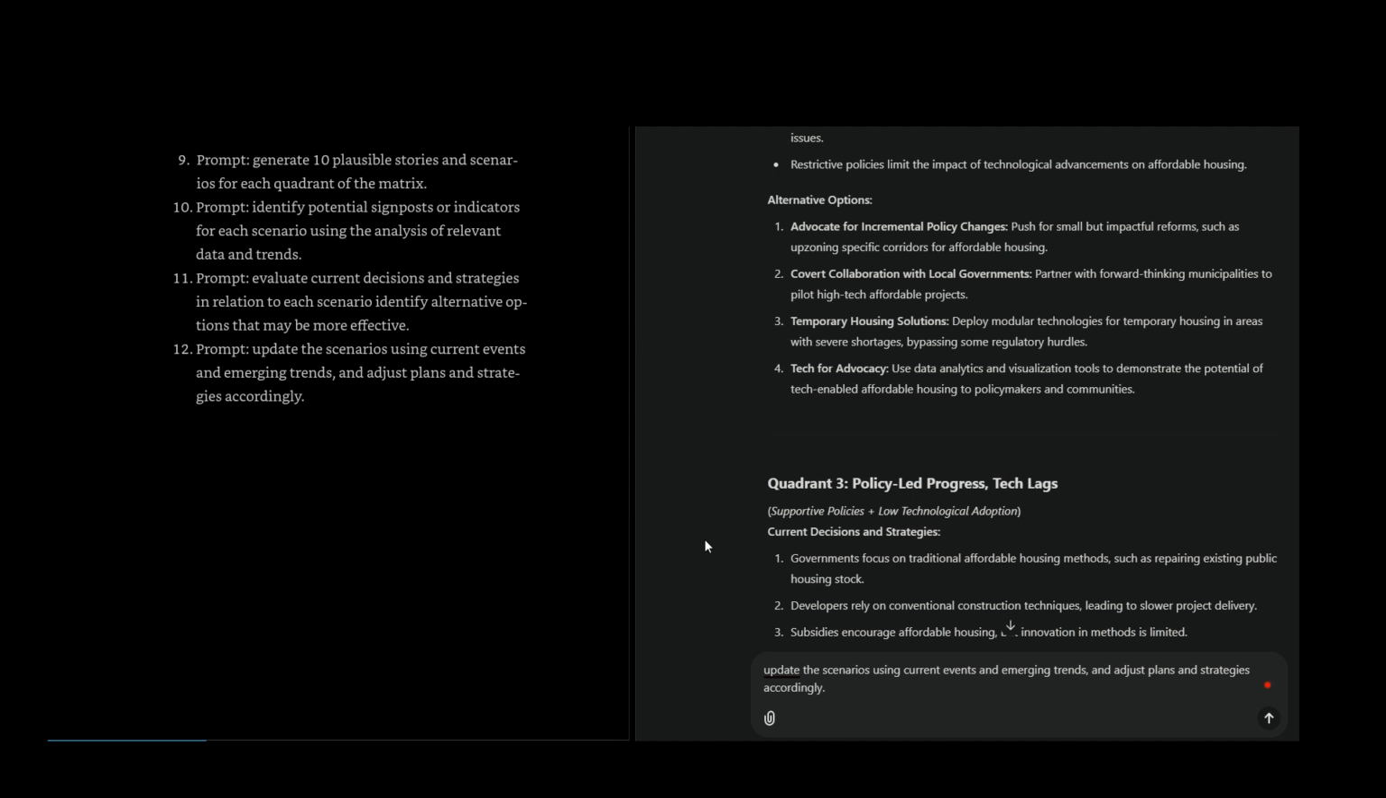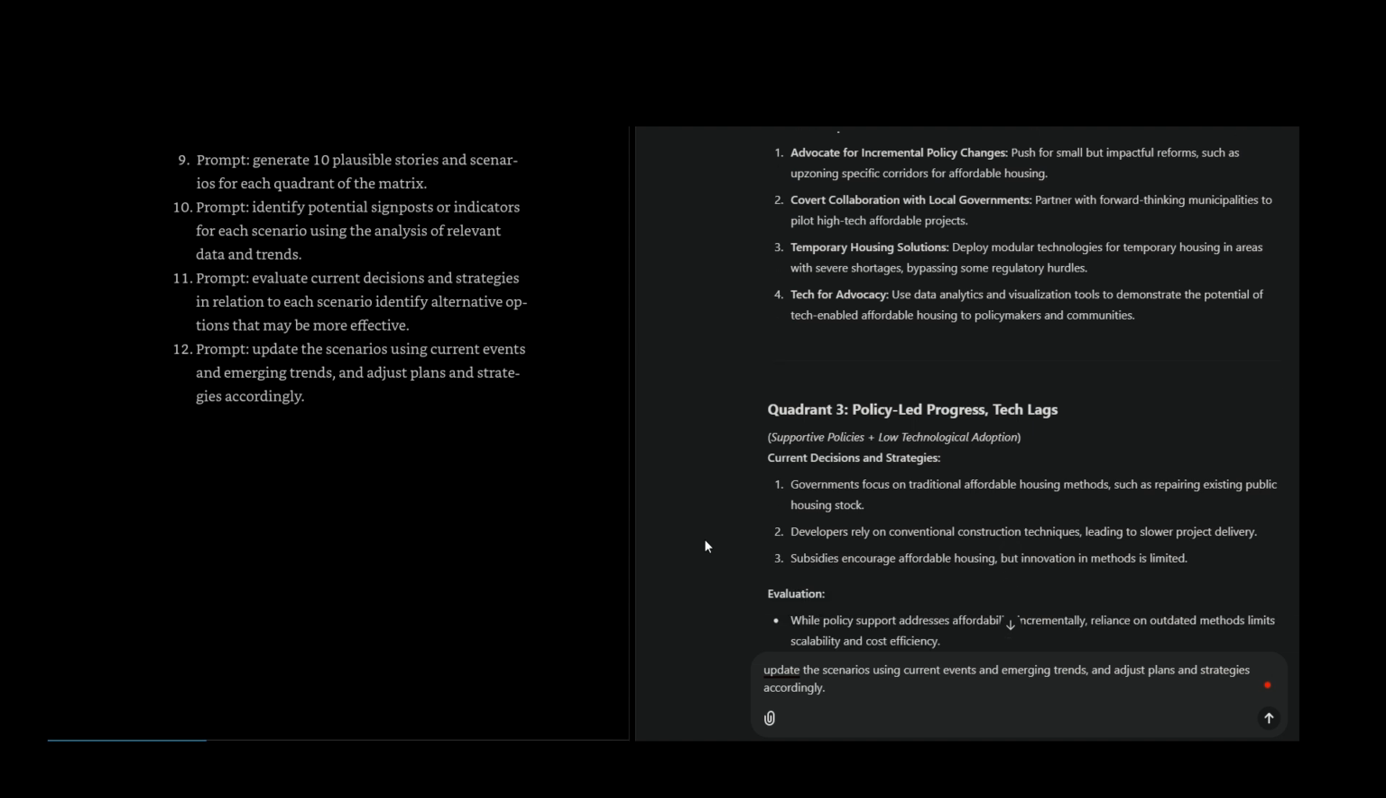Covert collaboration with local governments: partner with forward-thinking municipalities to pilot high-tech affordable projects. Temporary housing solutions: deploy modular technologies for temporary housing in areas with severe shortages, bypassing some regulatory hurdles. Tech for advocacy: use data analytics and visualization tools to demonstrate the potential of tech-enabled affordable housing to policymakers and communities.